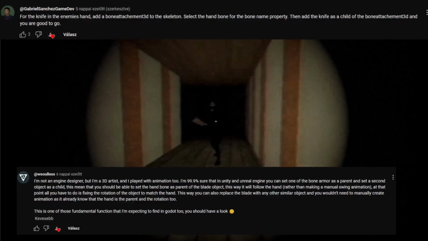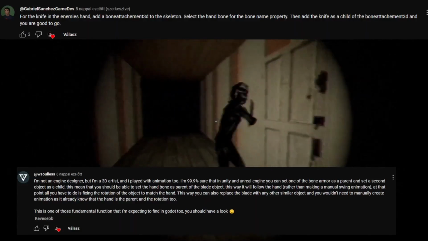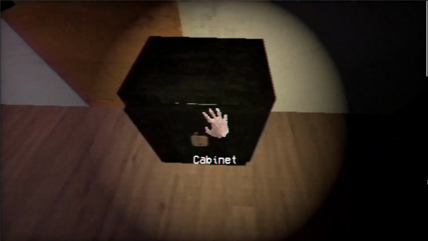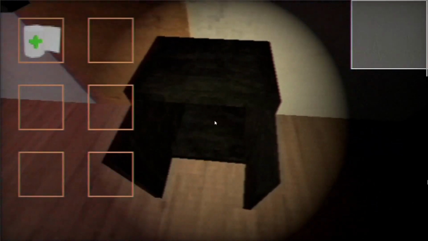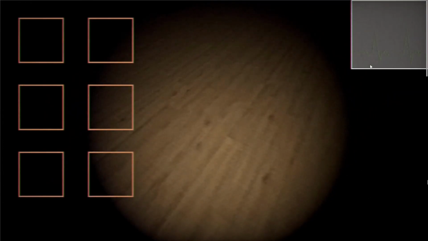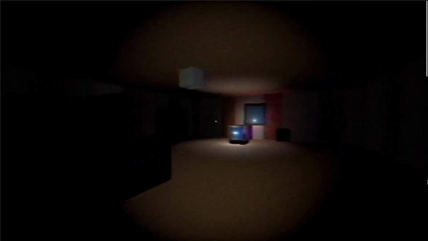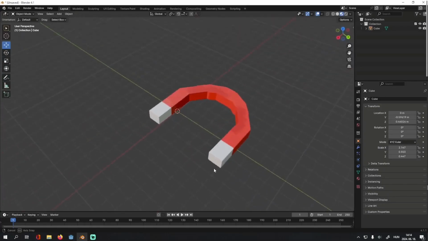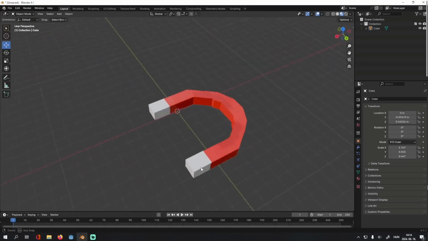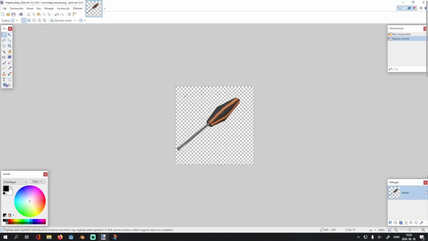I also got some great feedback from some of you on how to attach the enemy's weapon to his hand bone. So I did that and it works perfectly. I can also use the keys to open these cabinets here, and I can pick up this bandage for example. I can use the bandage to heal myself. You can see my heart rate sensor is red, but if I use the bandage it will be green again. The devlog ended by me making a bunch of items. So now comes the part that wasn't featured in any of my devlogs yet.